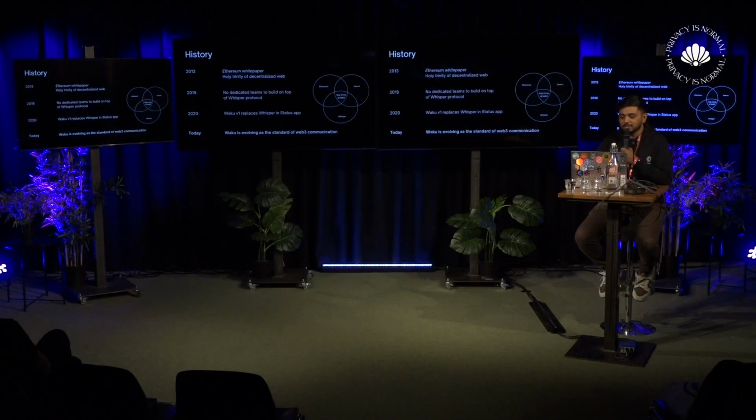But over the years, Swarm and Whisper have disappeared out of the developer conversations. Only the developers who've been in the ecosystem for quite a long time know about it. And Ethereum itself has been misinterpreted to be the communications and storage layer of Web3. Until 2020, there were not many teams working on top of Whisper.